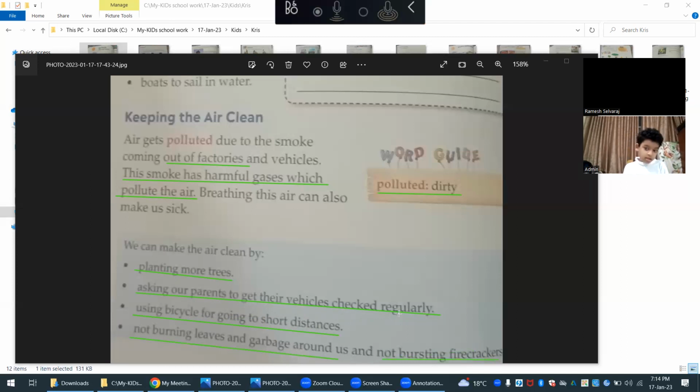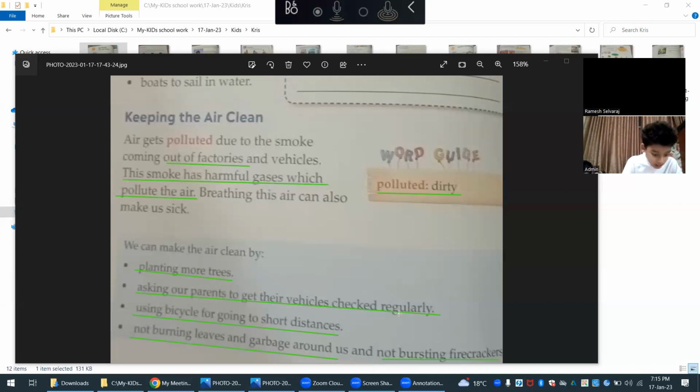Let me read once again, you listen and answer. We can make the air clean by how? By planting more trees, asking our parents to get their vehicles checked regularly, using a bicycle for going short distances, and not burning leaves and garbage around us, and not bursting firecrackers. Can you tell me the answers? What are the ways you can make the air clean?